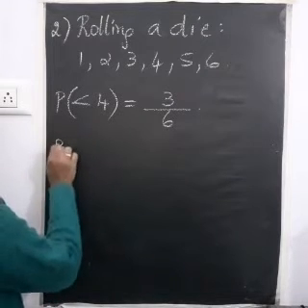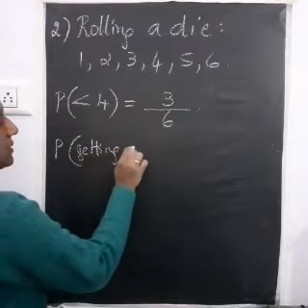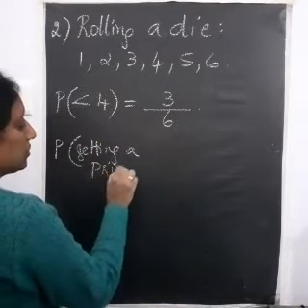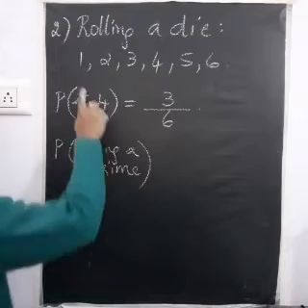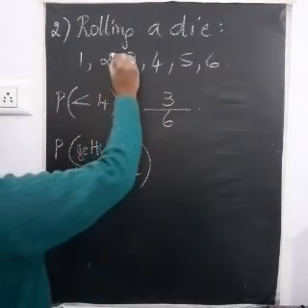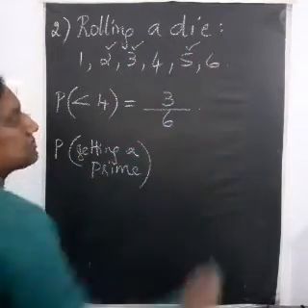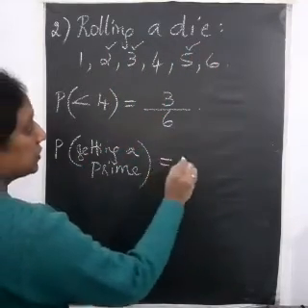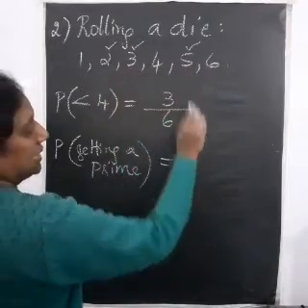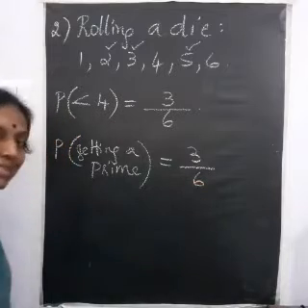Now what's the probability of getting a prime number? Prime numbers, how many are there between 1 and 6? 1 is not prime. It is neither prime nor composite. So 2 is prime, 3 is prime, 5 is prime. So what will you get? You will get 1, 2, 3. So 3 divided by the total number of outcomes, which is 6.